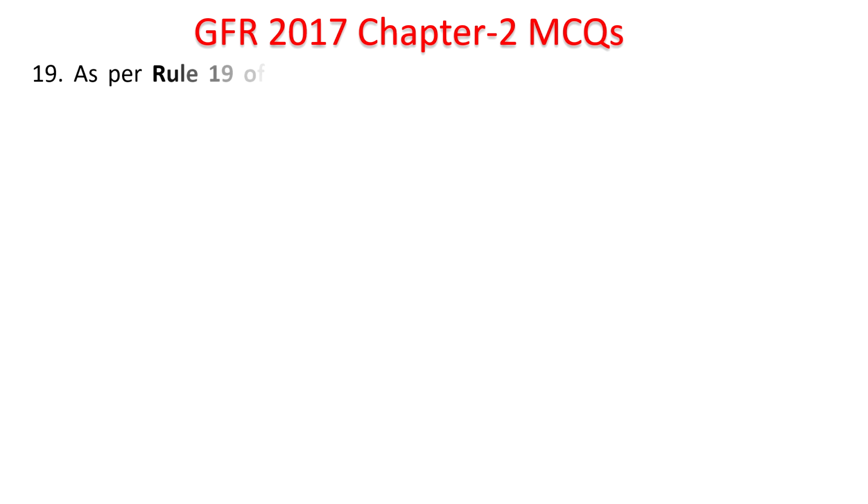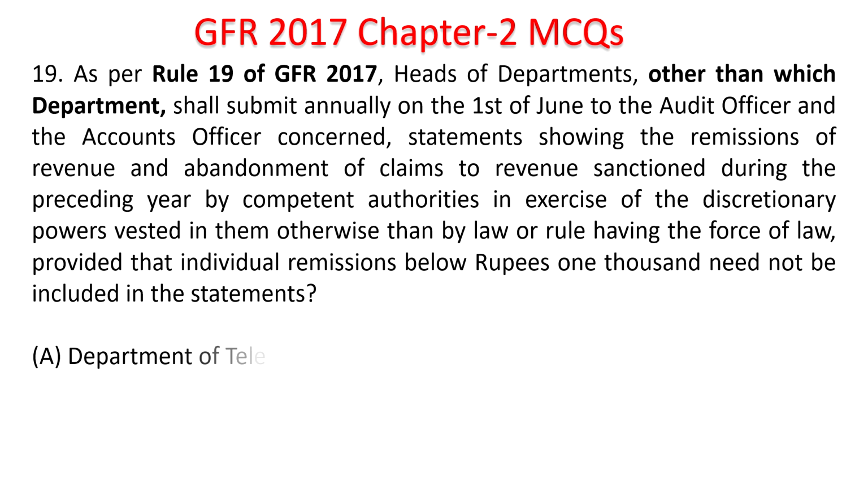Next question. As per Rule 19 of GFR 2017, heads of the department other than which department shall submit annually on 1st June to the audit officer, the accounts officer concerned, statements showing the remissions of revenue and abandonment of claims to revenue sanctioned during the preceding year by the competent authorities in exercise of discretionary powers vested in them otherwise than by law or rule having the force of law, provided that individual remissions below rupees 1000 need not be included in such statements.